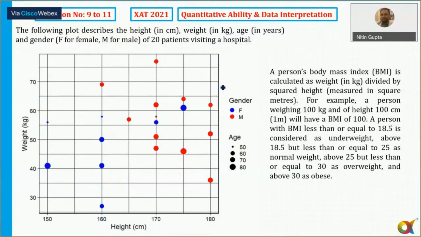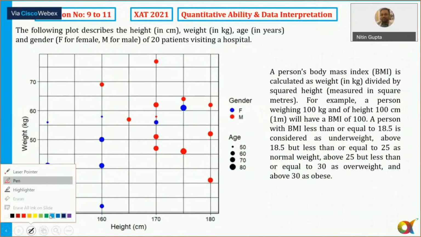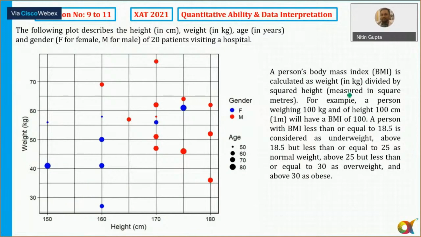Also it says a person's body mass index, that is BMI, is stated as weight divided by squared height. So the formula for BMI is nothing but weight upon h square, that we can see here.